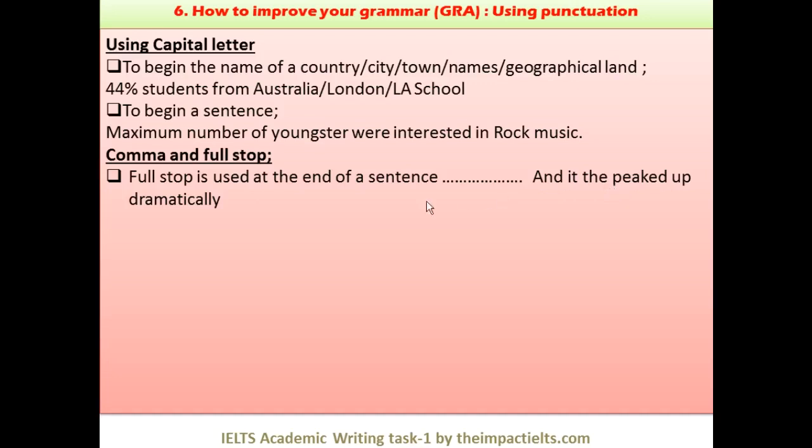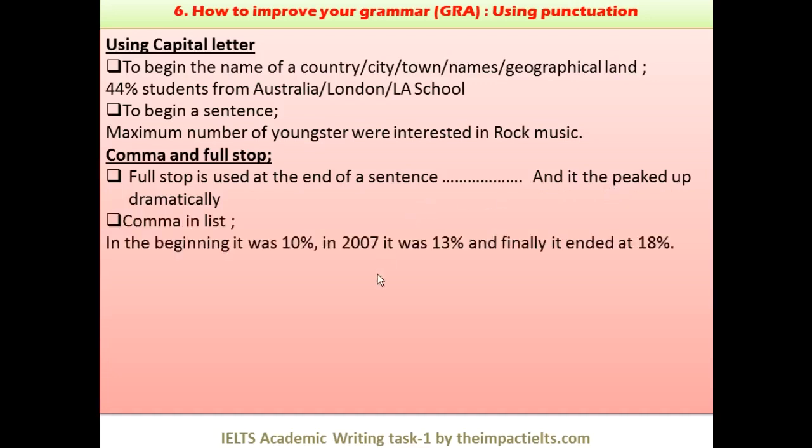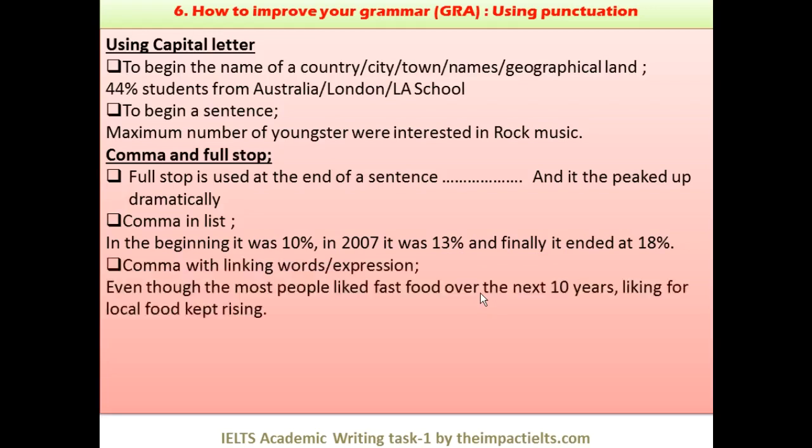Full stop is used at the end of a sentence, and comma we use if we have got a list of words. You can see in the beginning it was 10%, in 2010 it was 13, and so on. In this list, sometimes in some English we use a comma even after "and". So if somebody is using a comma after "and", that's all right, there's no problem in that. If it is not used, that's again accepted, there's no problem.